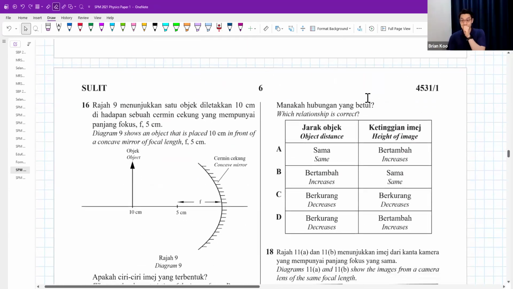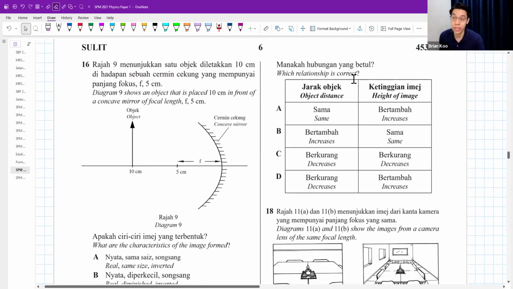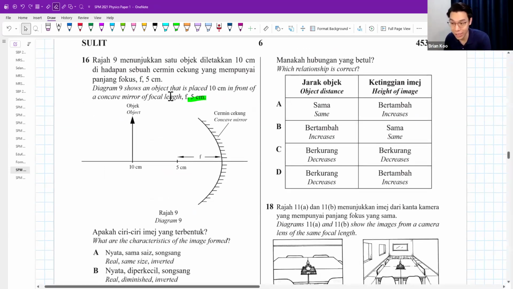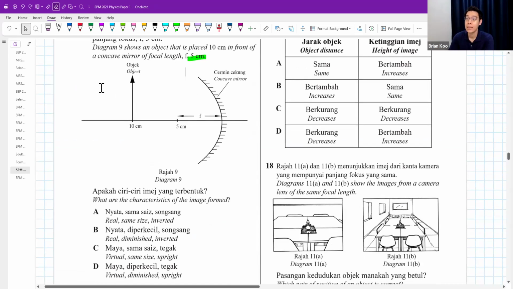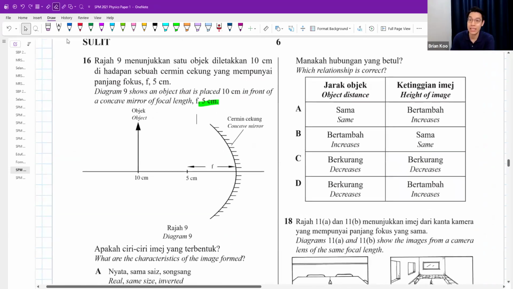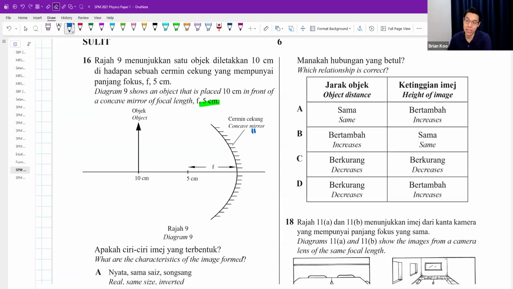Number 6. The diagram shows an object placed 10 cm in front of a concave mirror of a focal length of 5 cm. What are the characteristics of the image formed? Well, a concave mirror has very similar image characteristics to a convex lens. Right now, you're putting your object exactly at 2f. It will give you real, inverted, same size.